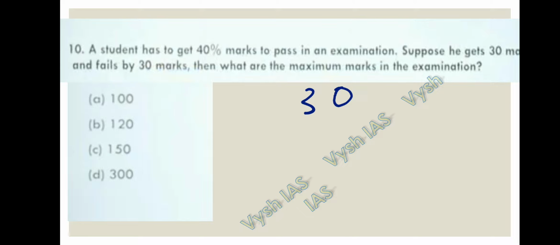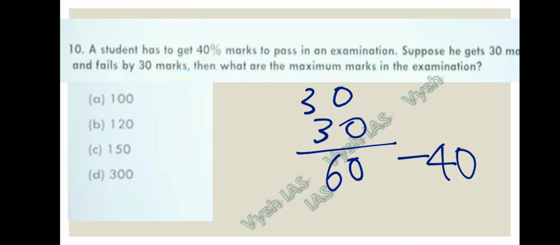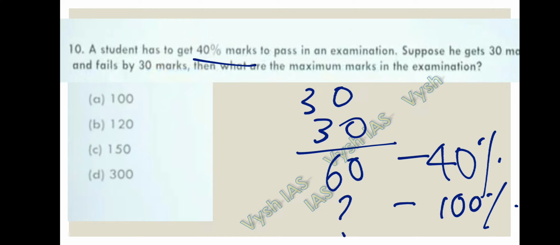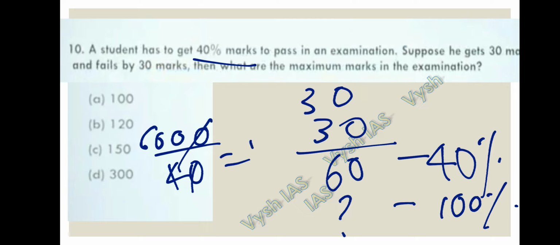If he gets 30 more marks, that is 30 plus 30, 60, he would have passed the examination. So this 60 is nothing but 40% marks. So 40% is the pass mark, so 60 is the 40%. So we have to calculate what is the 100%. They're asking how many marks are there for 100%. So if you calculate this, 60 into 100, 6000 by 40, it is nothing but 150. So 150 is the correct answer for question number 9. So answer is C, that is 150.